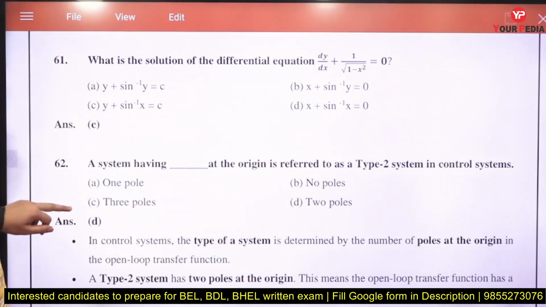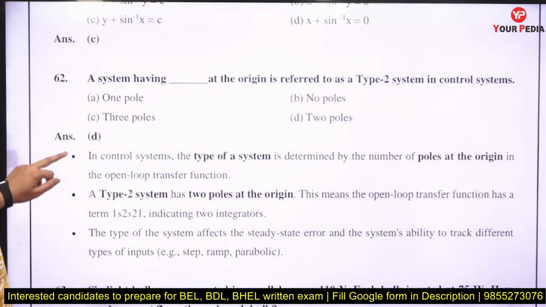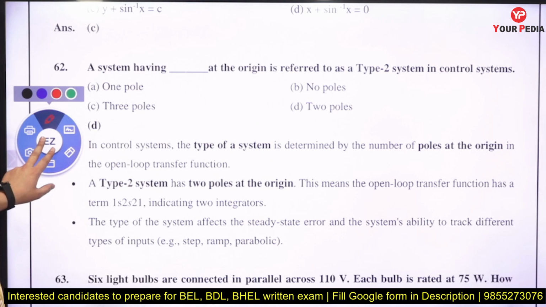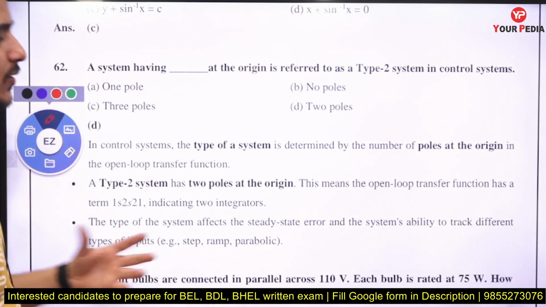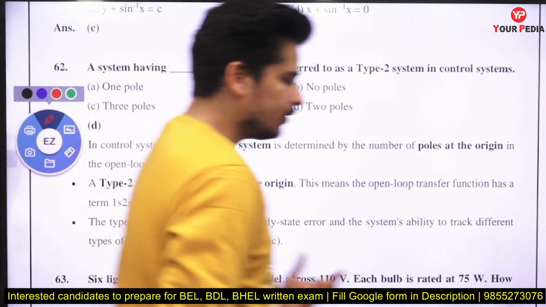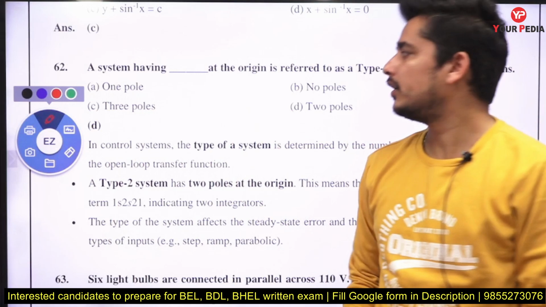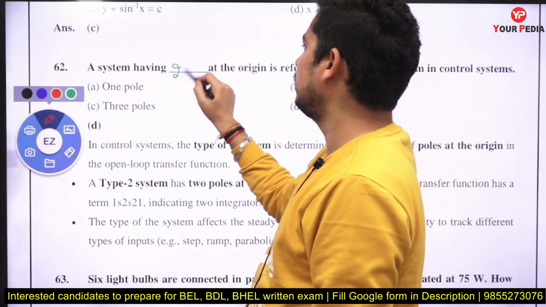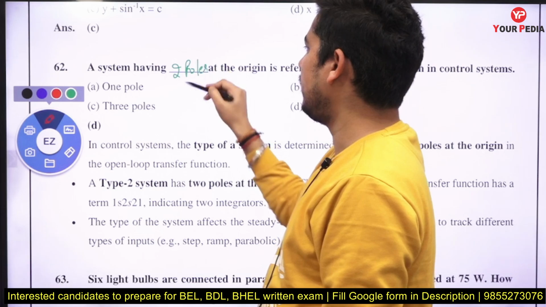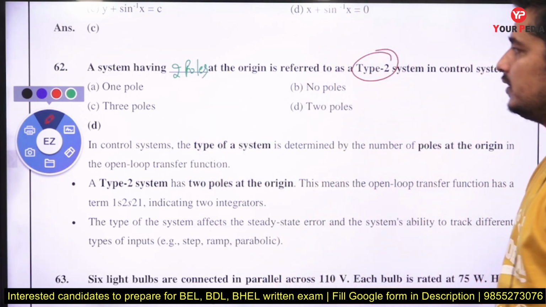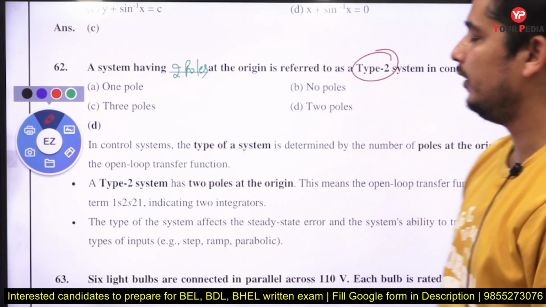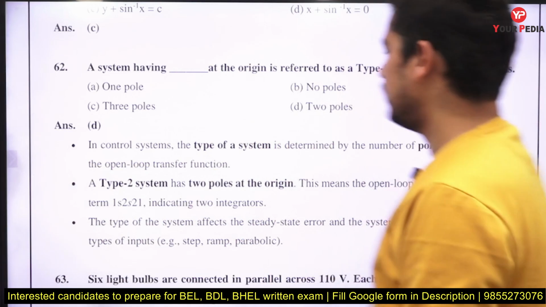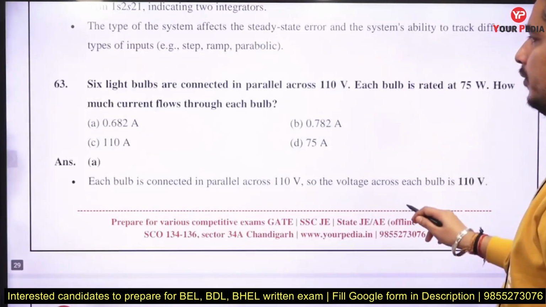For the system having poles at the origin, the type of the system is defined by the number of poles at the origin. If you have a type 2 system, it is having two poles at the origin. So what will be the answer? Answer will be D here, right? There will be two poles at the origin, then it becomes a type 2 system.